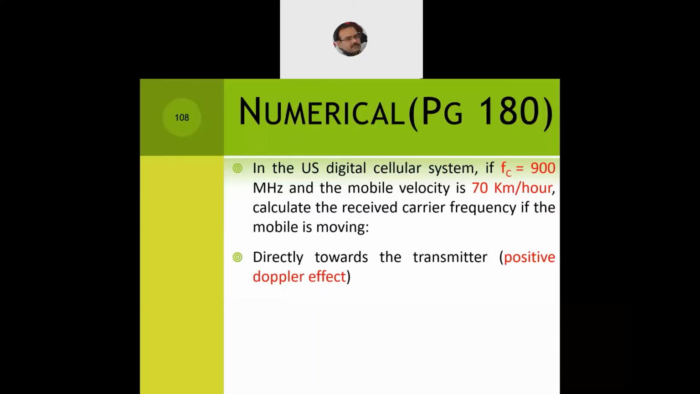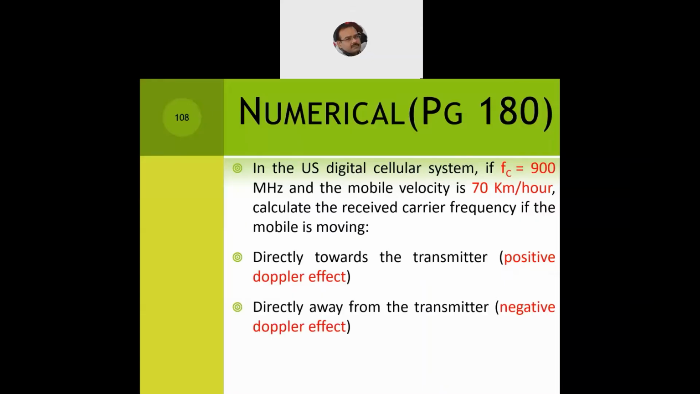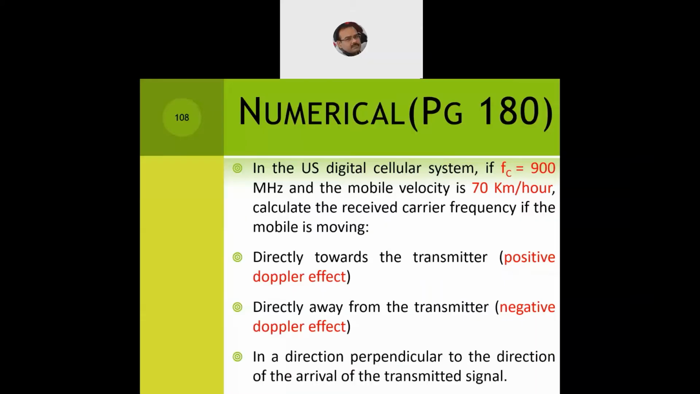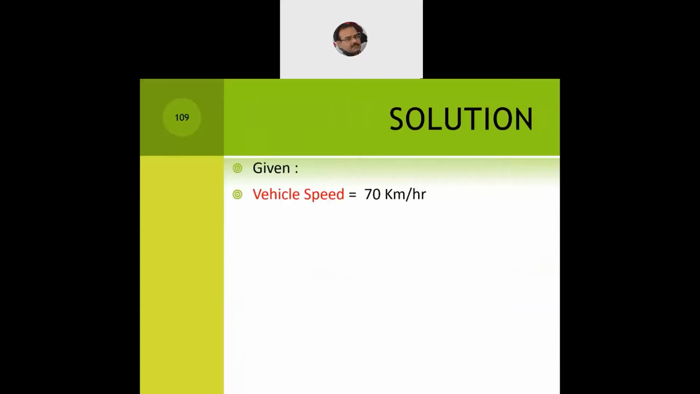However, the vehicle can be moving away from the base station, at the same speed of 70 kmph. Then we will call it a negative Doppler effect. So directly away from the transmitter, we call it a negative Doppler effect. Or the third could be in the direction perpendicular to the direction of arrival of the transmitted signal. So these are three possible scenarios when the vehicle is moving, and we will see what are the things given to us.